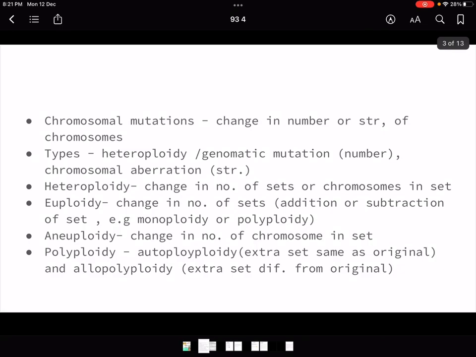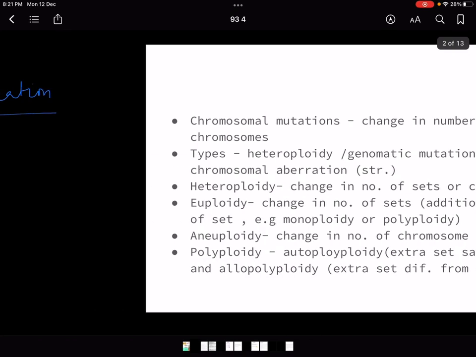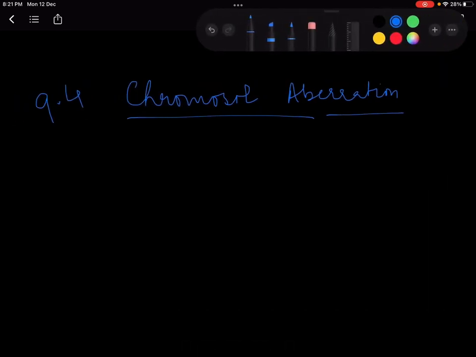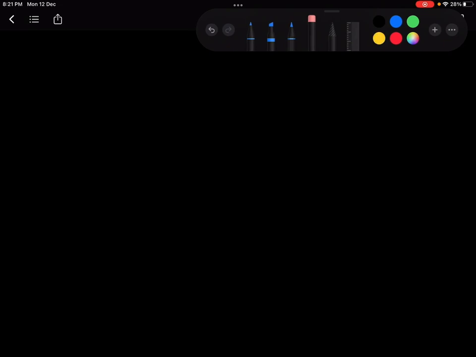Now, I talked about mutation, right? It is a sudden change in the normal gene or gene frequency. In this, there are two kinds of changes that can happen to a chromosome. Now just try and understand. Look at this picture. First I'll give you a brief introduction of what a chromosome is.